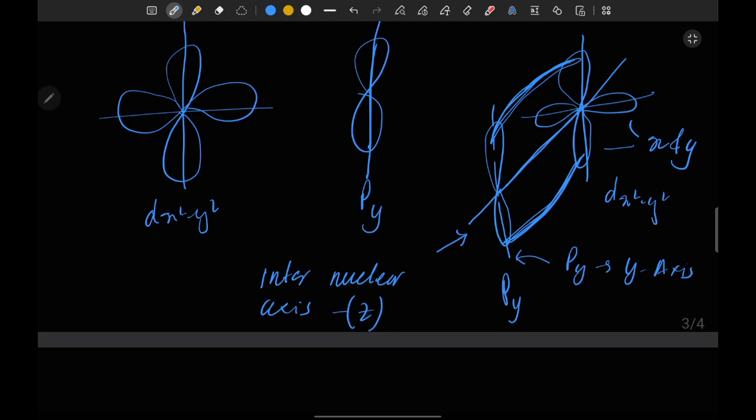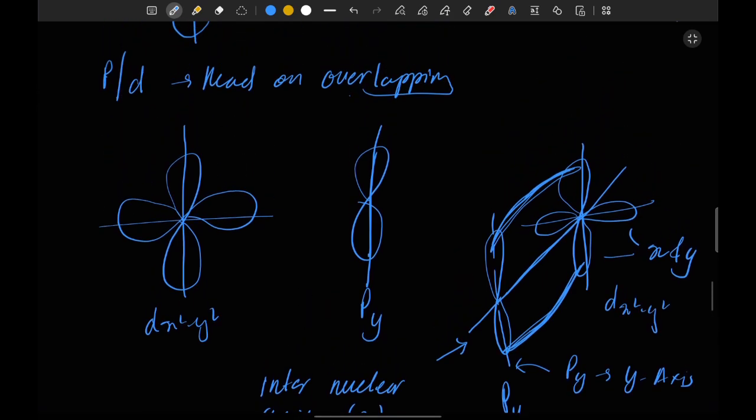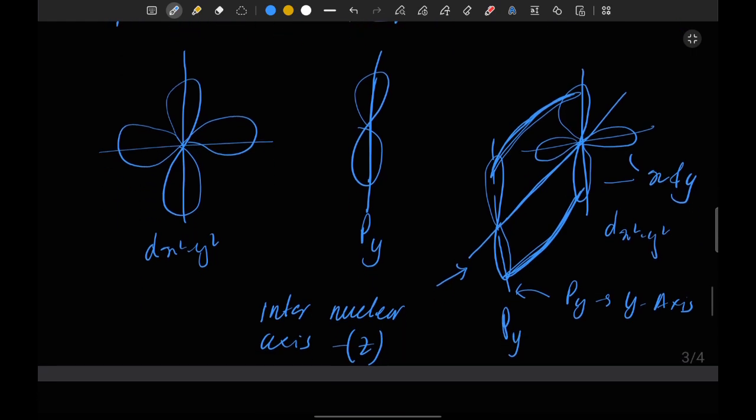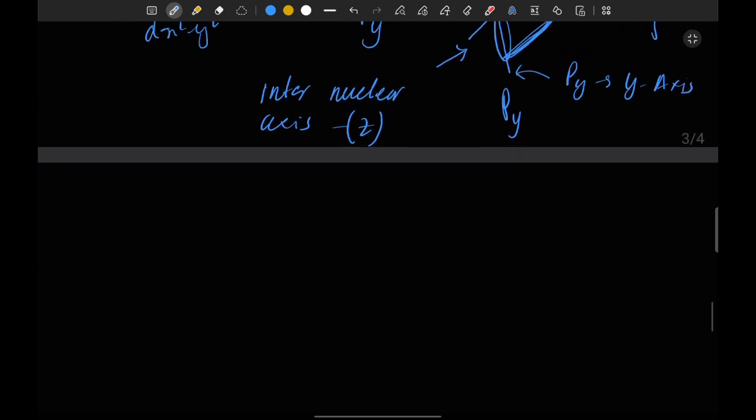So, moving to the next point: we saw the formation of a pi bond with p and d orbitals, and the formation of a sigma bond with p and d orbitals. Now let's look at the formation of one more thing. Here we have an orbital of dx²-y², but what if we want to make a bond with dz²? So next is p-d.